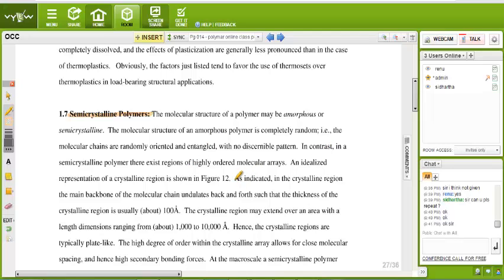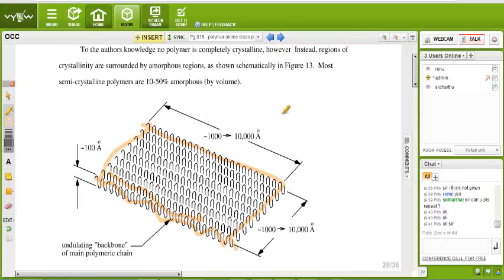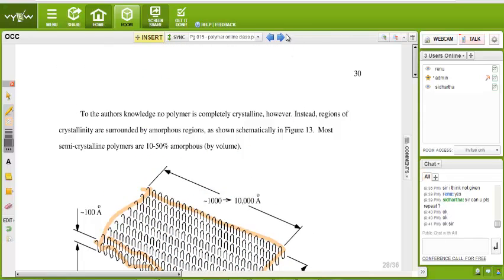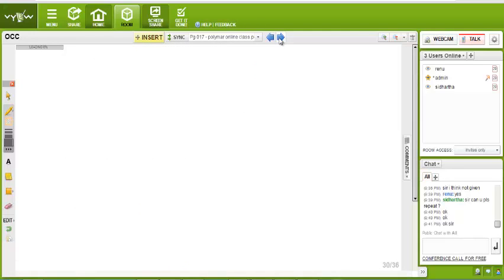As indicated in the crystalline region, the main backbone of the molecular chain undulates back and forth such that the thickness of the crystalline region is usually 100 angstrom. Everything is written over here, just theory, nothing I have to tell. I go for the glass transition temperature. It is what I have to tell. Wait.